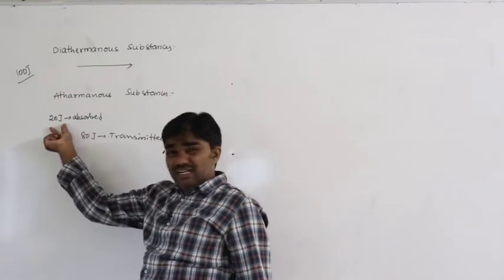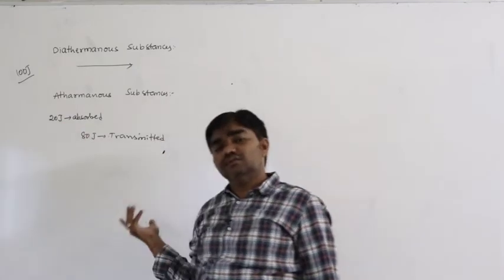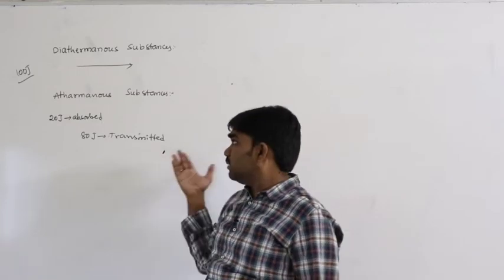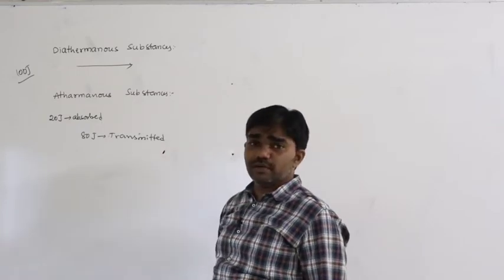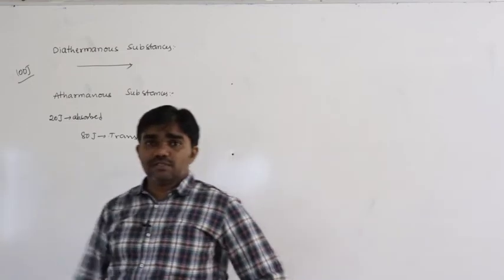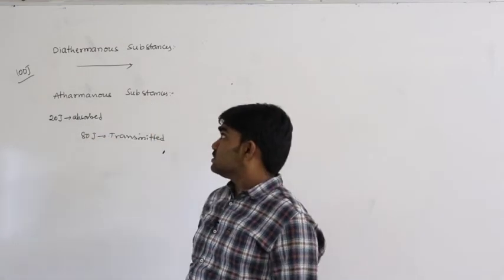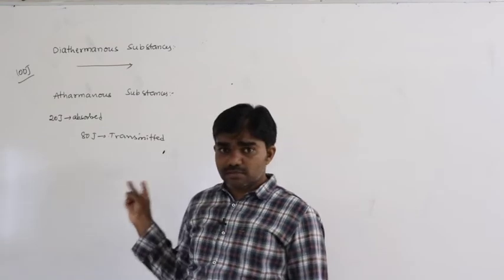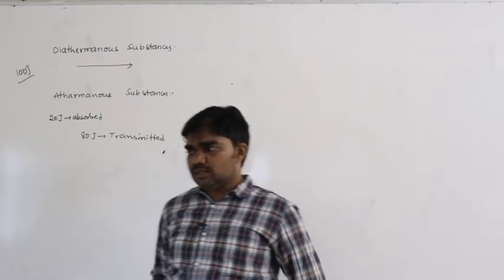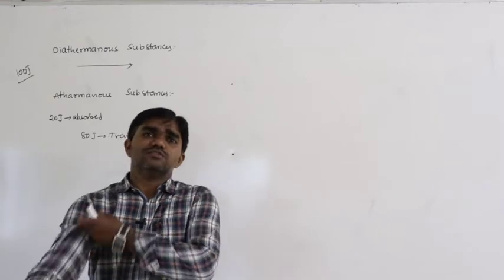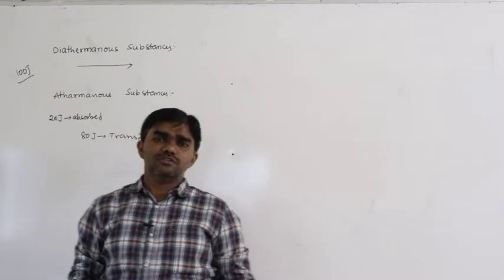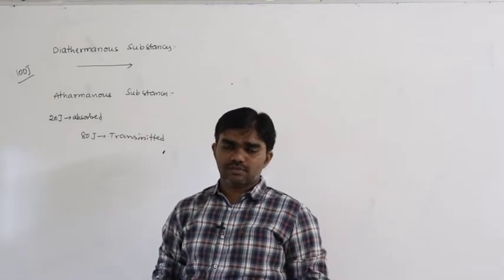Certain amount of heat energy absorbed and the remaining transmitted, those are called athermanous substances. So these are the two types of substances we have, diathermanous and athermanous substances. We can also distinguish people with this concept.